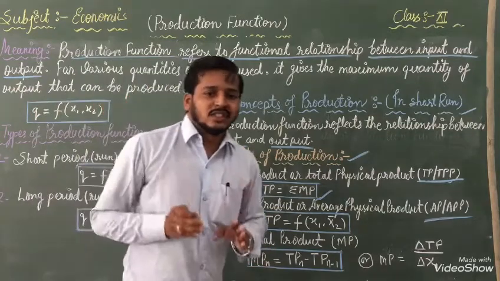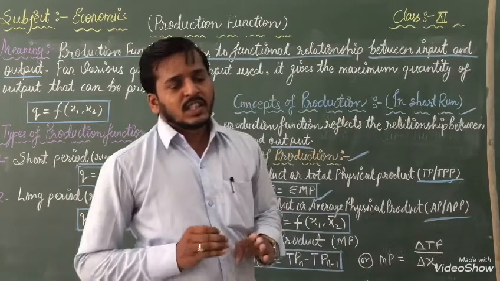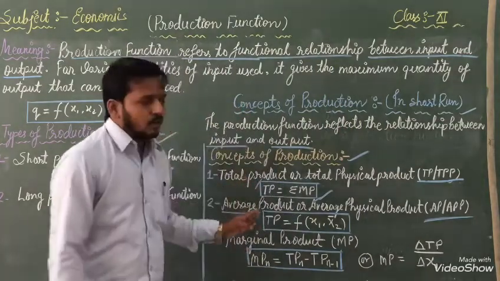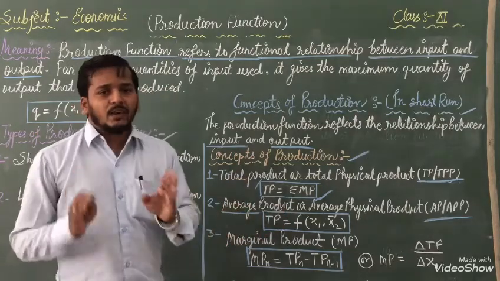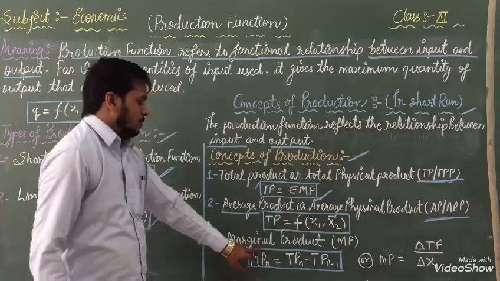In every question, when you are calculating an average, you are going to divide the sum of total. Okay, the same process you have to follow here also. You will get the average product. Now the last one is given in front of you.